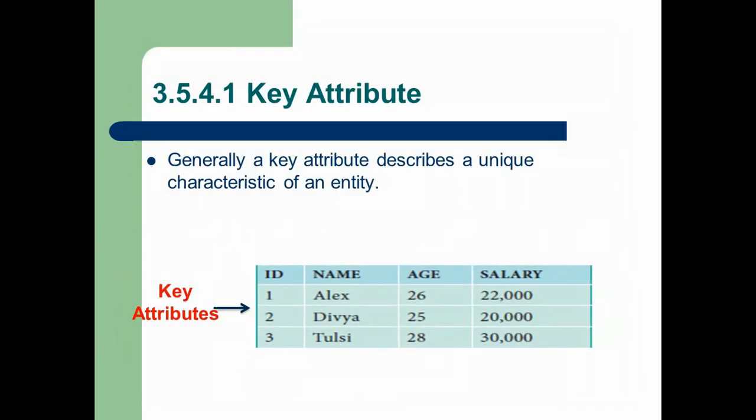Now we are going to discuss the first attribute called key attribute. Generally, key attribute describes the unique characteristics of the entity. So whatever the attributes which we used in entity, it should be unique. If the values are unique, then these attributes are called key attributes. Mostly primary keys are called key attributes. In this table, ID is the key attribute because there is no duplication. All the attributes are unique.